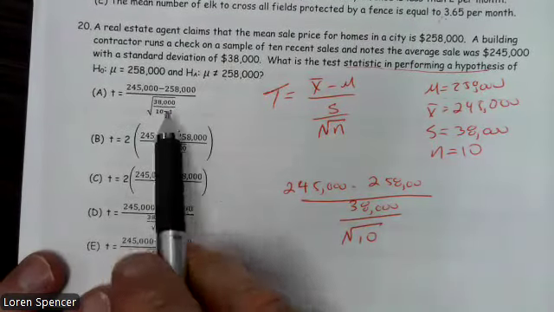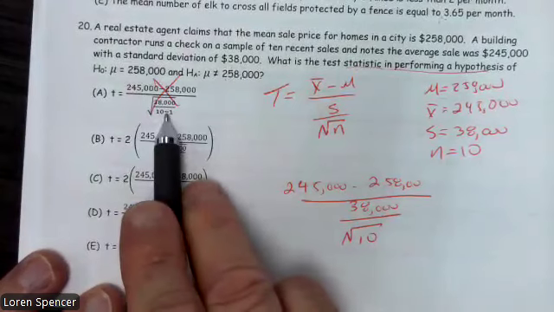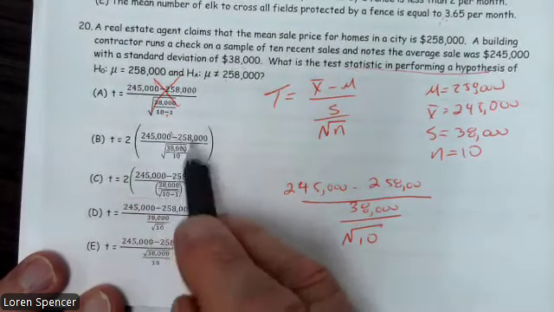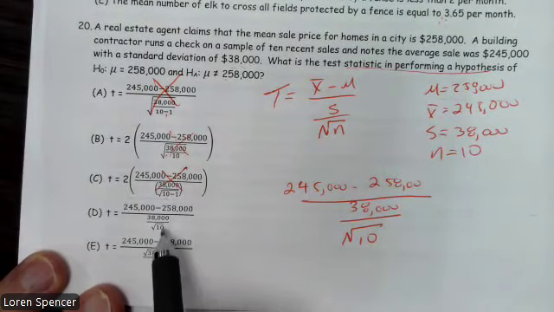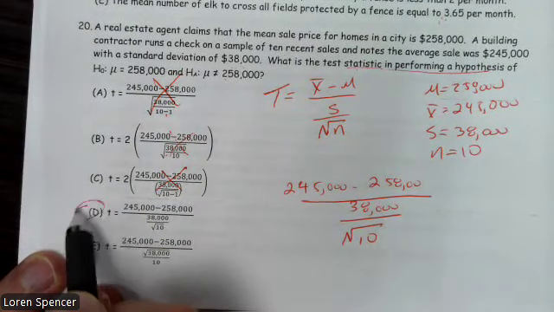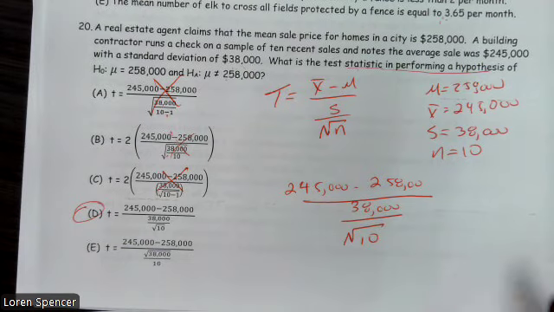All right. This one's completely wrong because it used degrees of freedom. This is wrong because the square root's in the wrong spot. This is wrong. This one is our correct response.